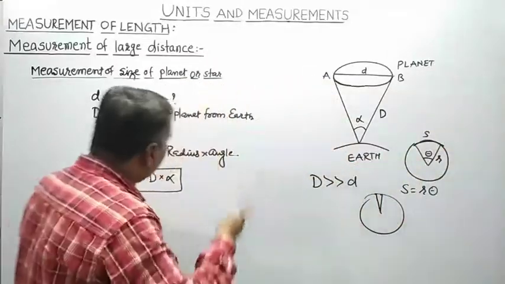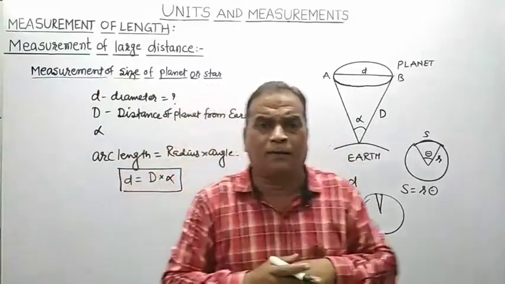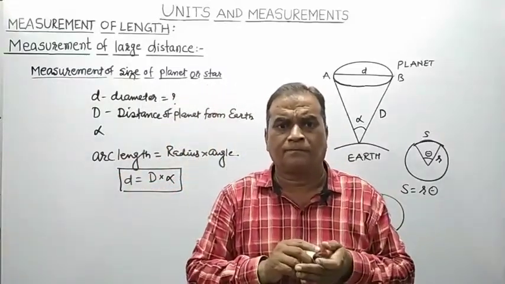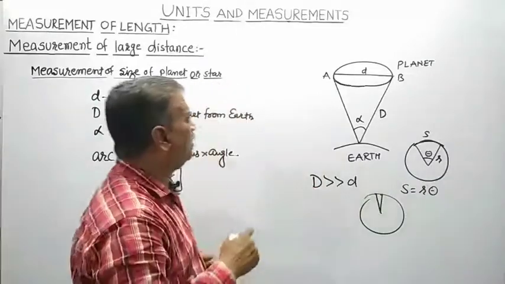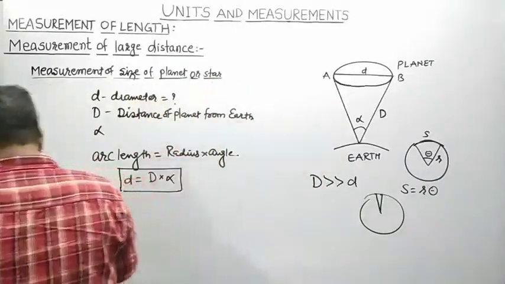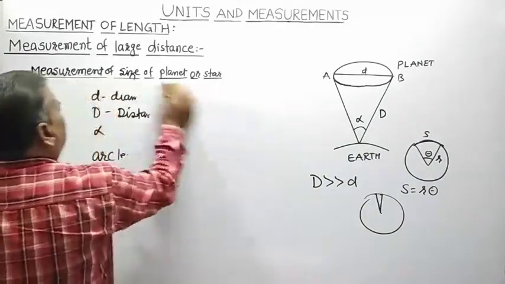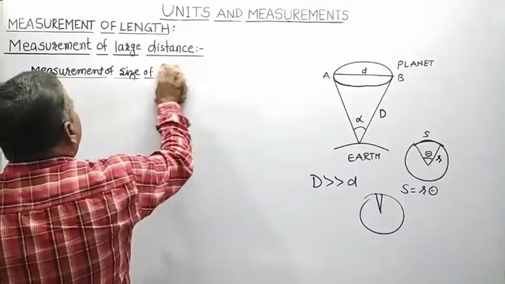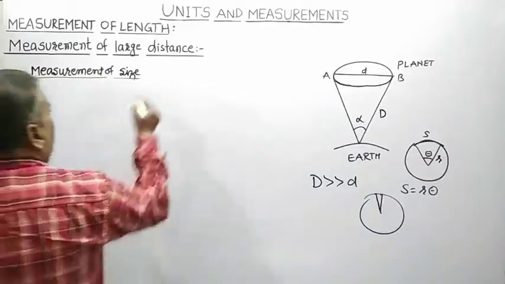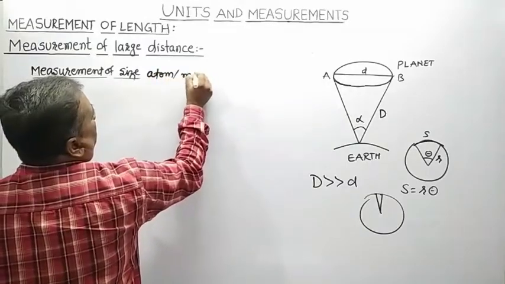But whenever I have to measure the size of an atom or the size of a molecule, then the parallax method is not useful. The next one is measurement of size of an atom. So how to measure the size of an atom or molecule?